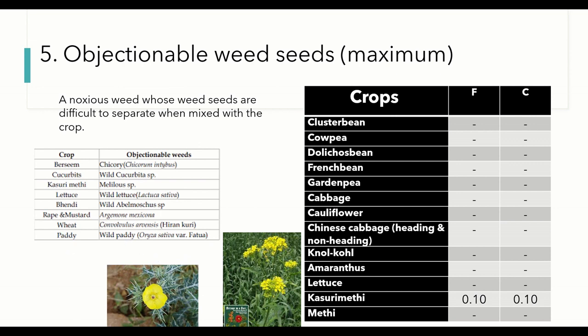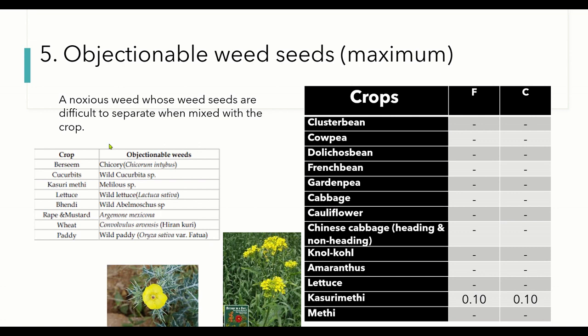When such closely associated weeds are there for that particular plant, we have to make sure that there is no presence of such weed seeds. Whenever there is presence of this, we have to remove it.